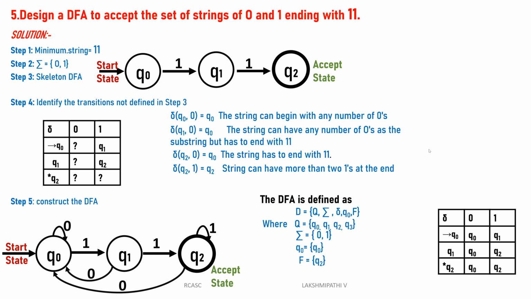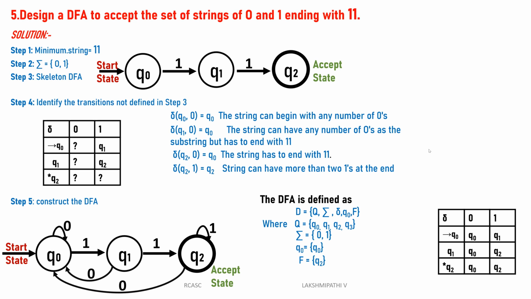The DFA is defined as D equals Q, sigma, delta, q naught, and F. What are the states? Here Q is q0, q1, q2. Sigma is 0, 1. Then q naught is the starting state, F is the final state. I think there is some mistake here. The states are only q0, q1, q2, not q3.